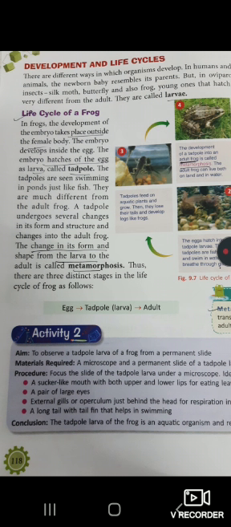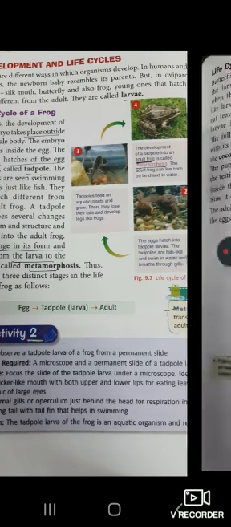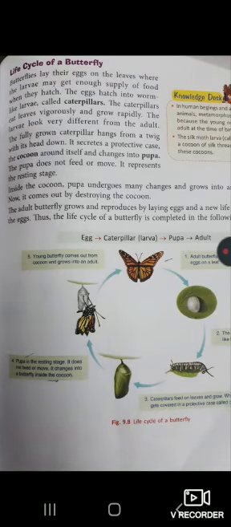What do you mean by metamorphosis? It is the process in which a larva is transformed into an adult through marked changes. The process by which a tadpole converts into an adult frog through these changes is called metamorphosis. Life cycle of frog.